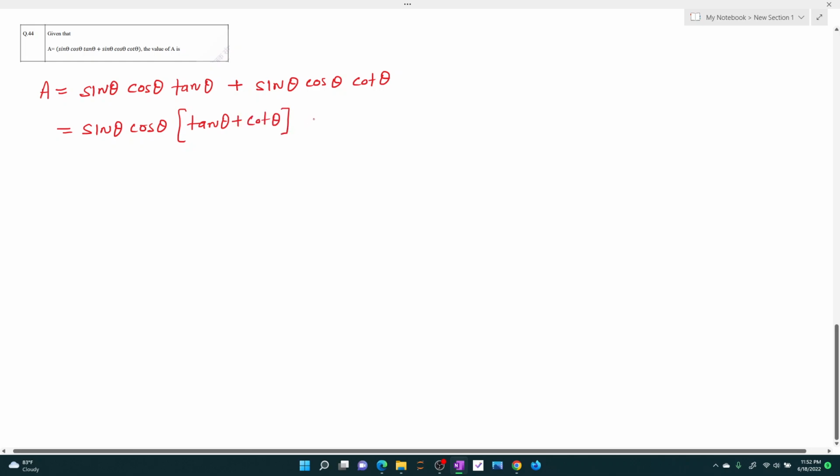Now, we know that tan theta is the ratio of sine theta upon cos theta, and cot theta is the ratio of cos theta upon sine theta.